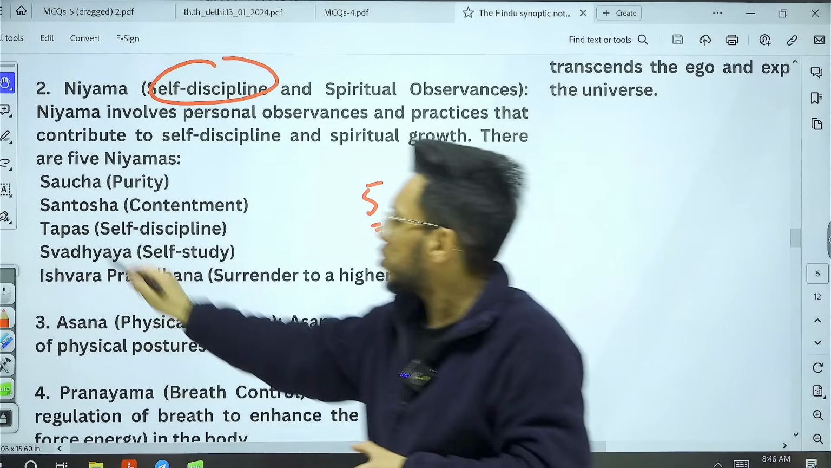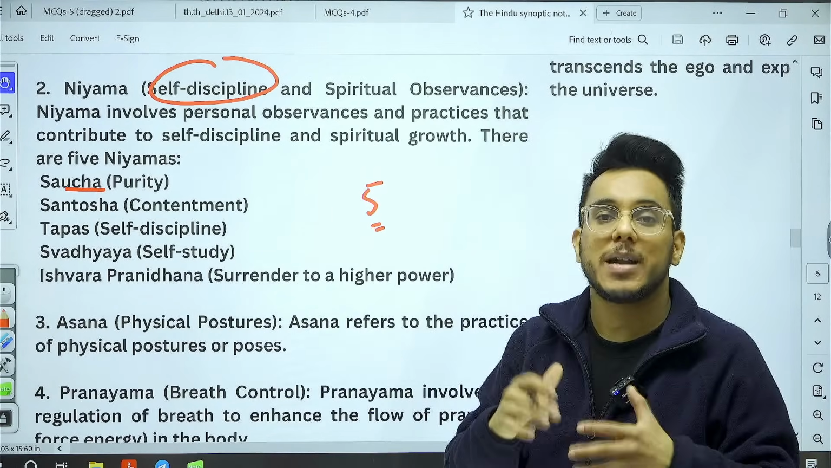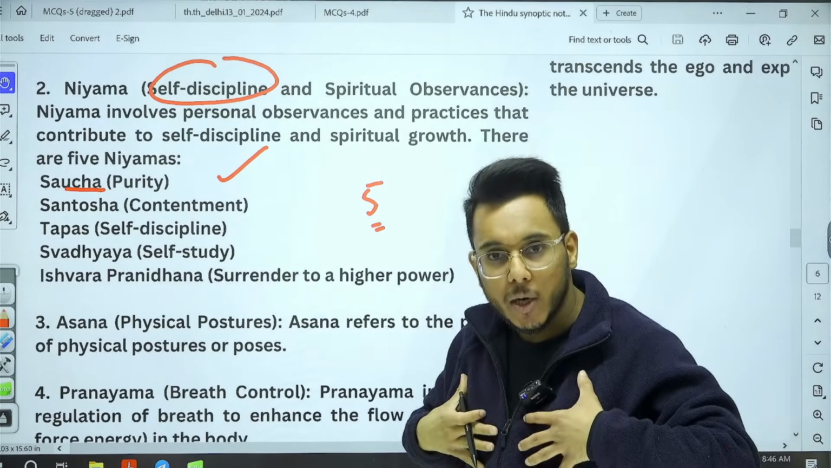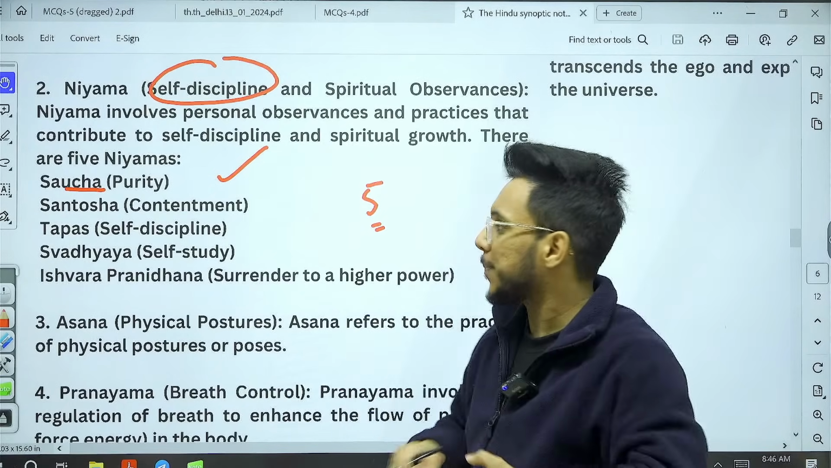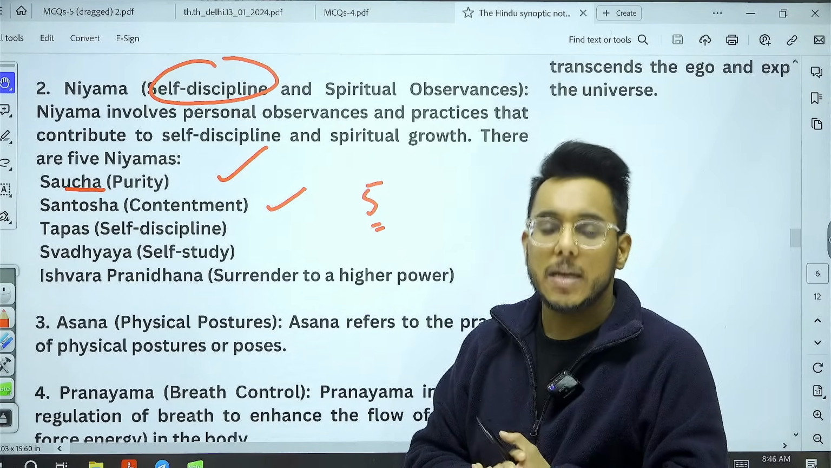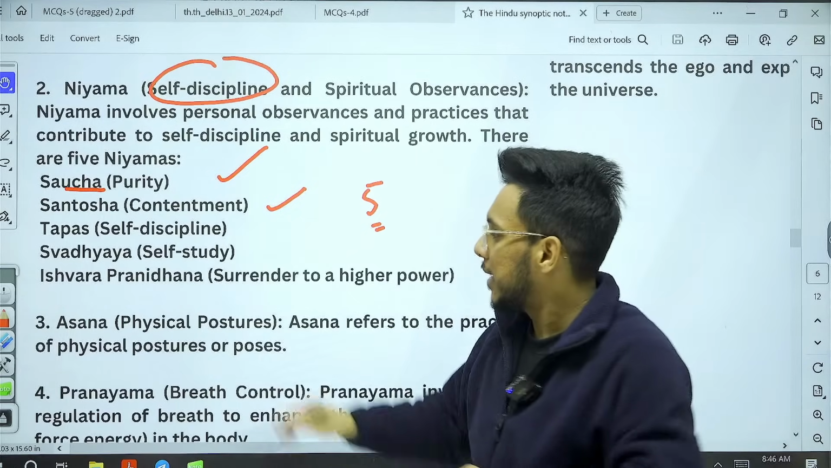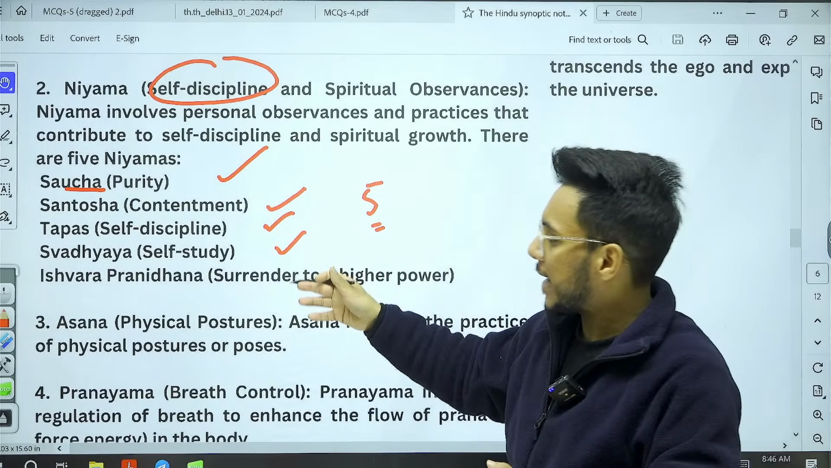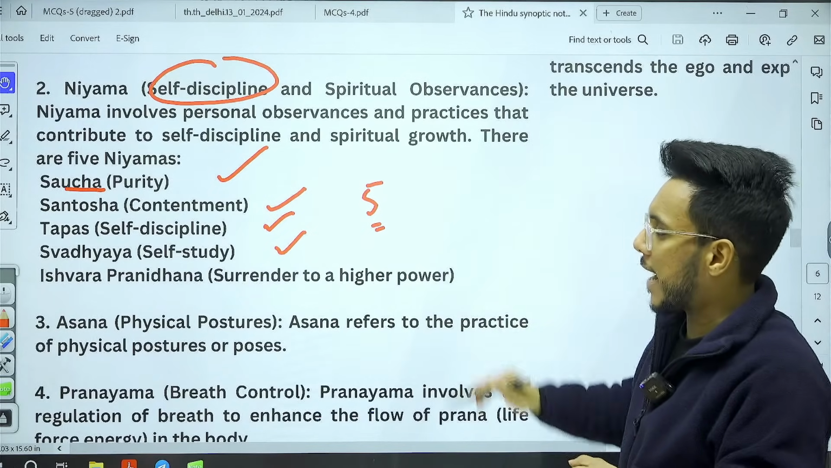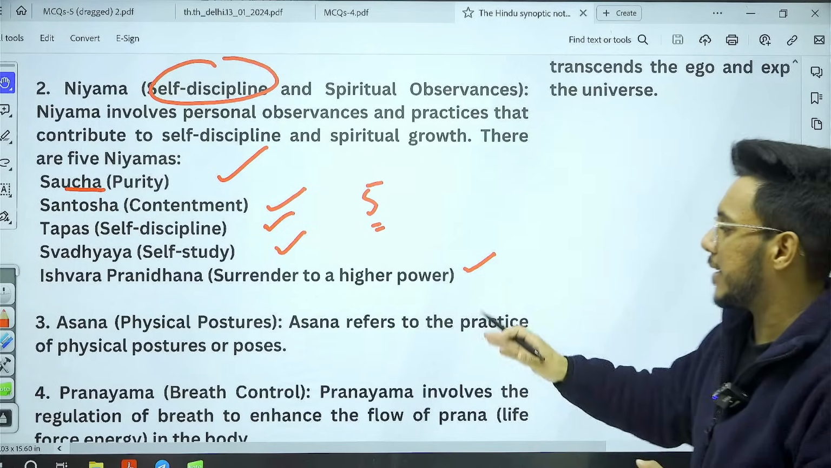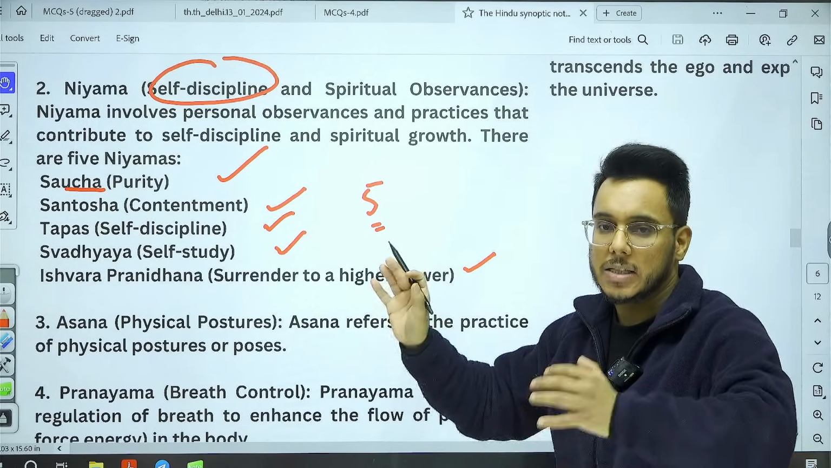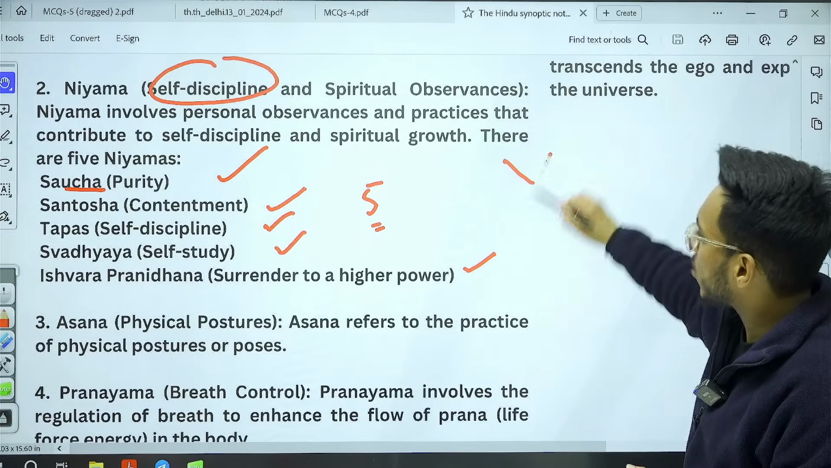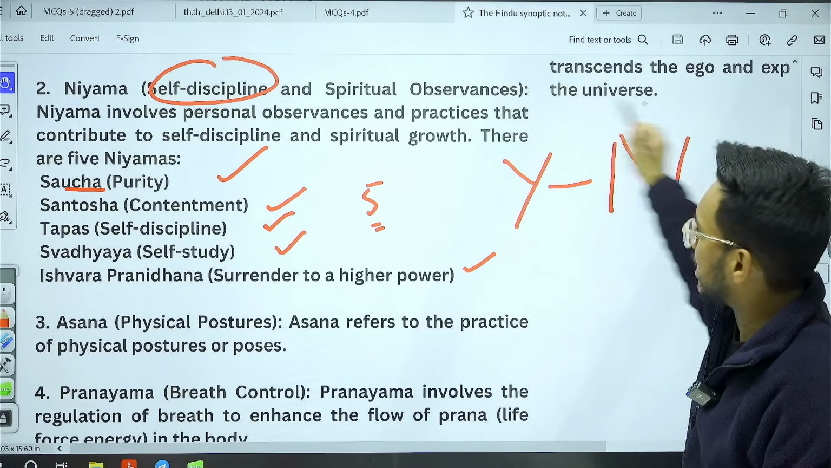Number 1 is shauch, that is to maintain purity, to maintain hygiene, internal purity as well as external purity. Second is santosh, contentment. You need to be satisfied. Third is tapas, means self-discipline. Fourth is swadhyay, that is self-study. And fifth is ishwar pranidhan, that is surrender to the higher power, surrender to the Almighty. These are the 5 in the niyam. So, Prime Minister is going to follow yam and niyam.